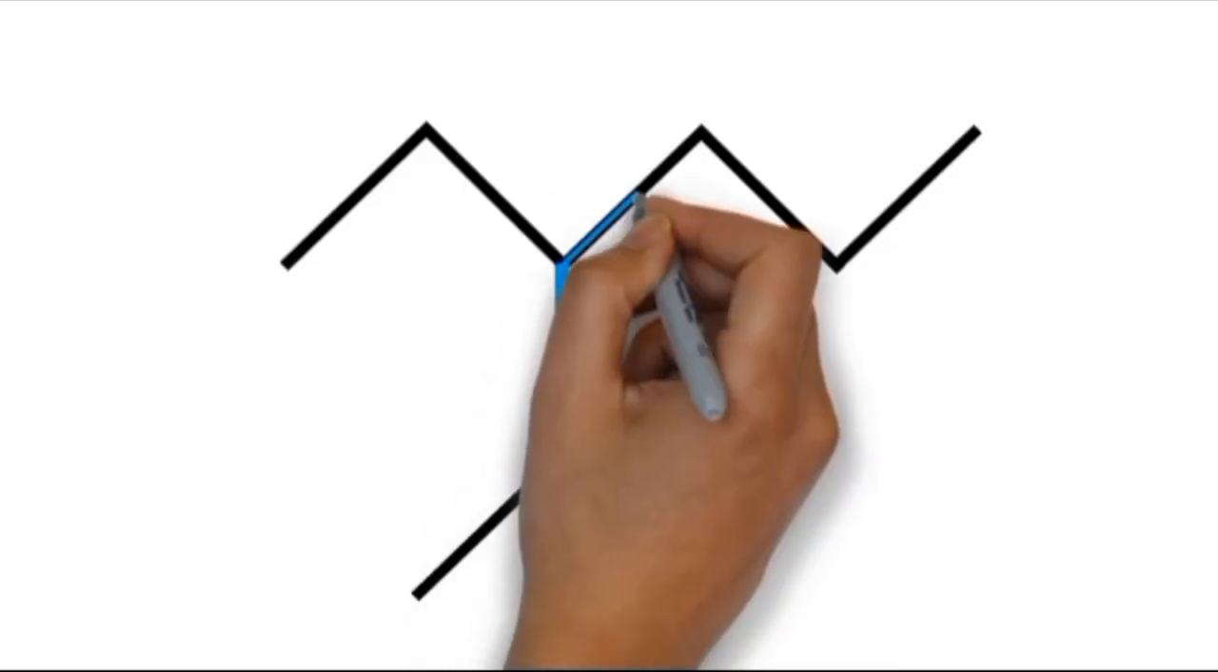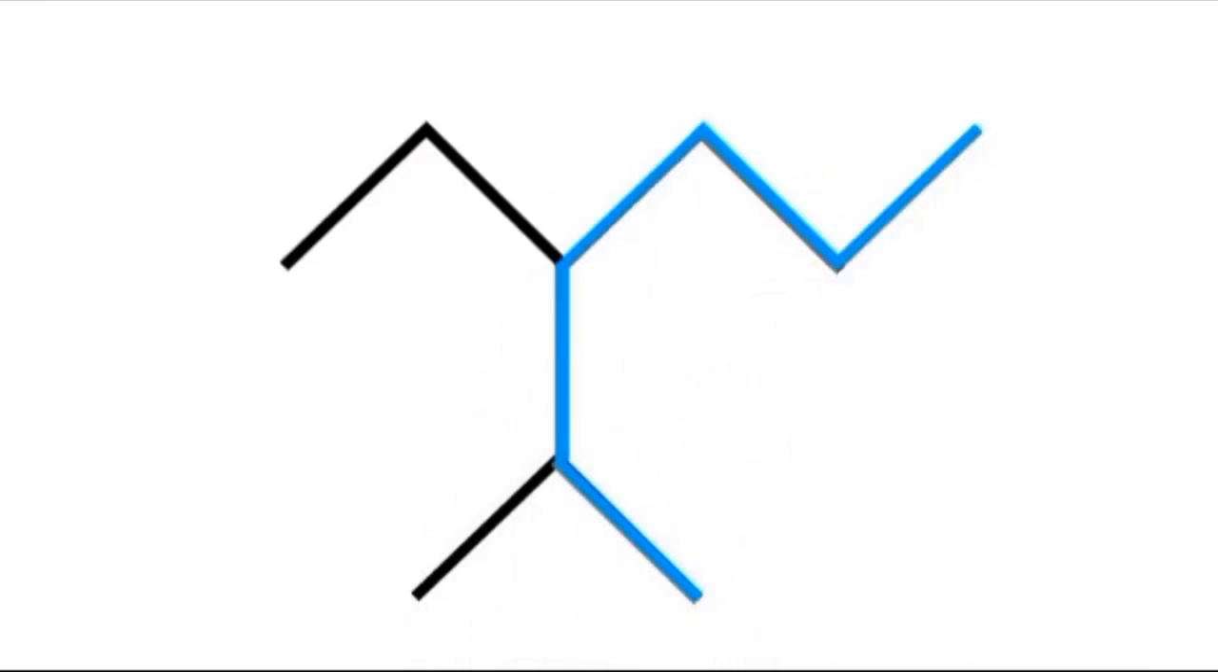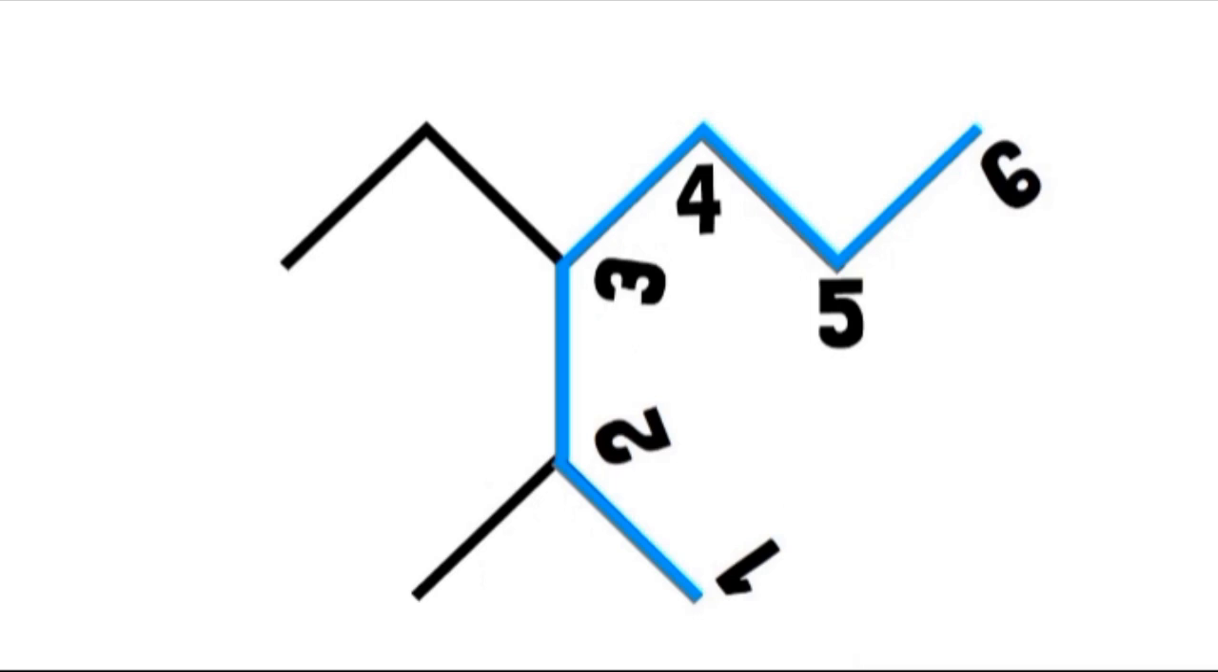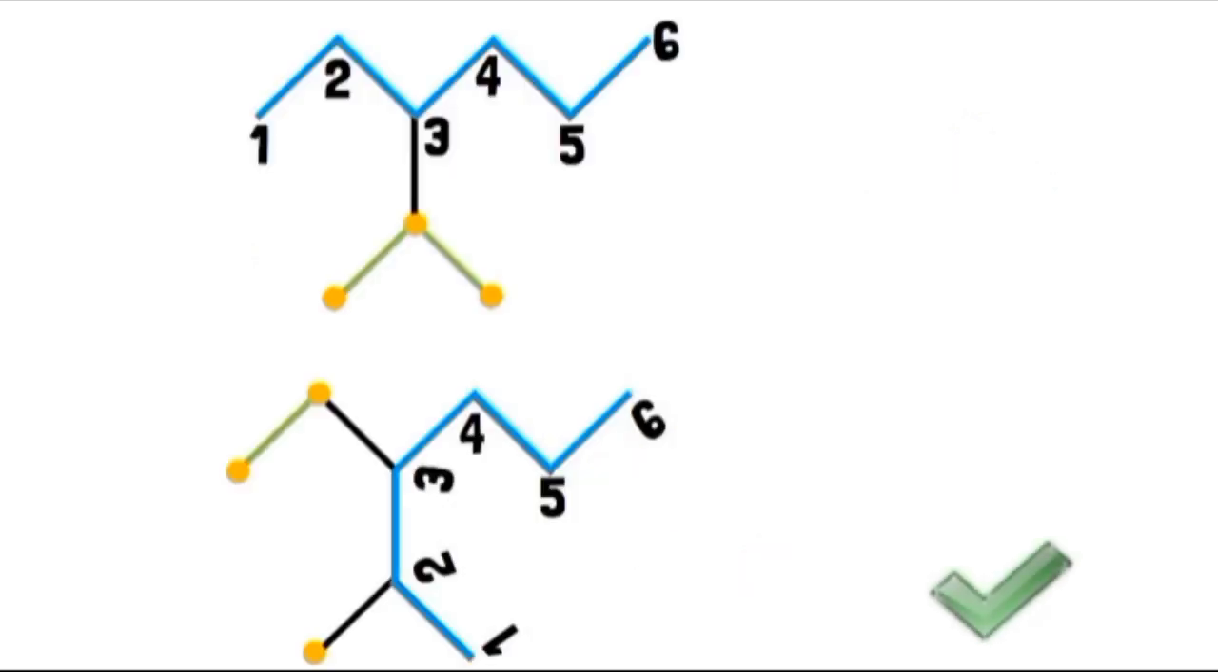The second potential parent chain is this chain. It has 6 carbon atoms as the previous chain. However, it has 2 substituents, an ethyl group and a methyl group. You must commit this to memory. Whenever you get a problem, as in this case, you select the chain with the most substituents.